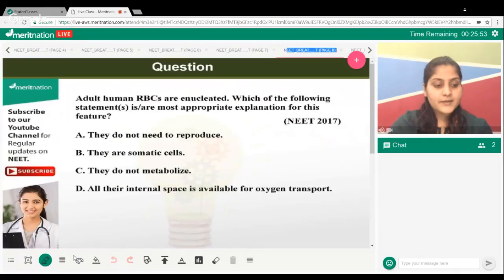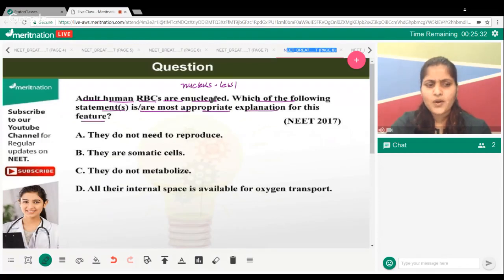Your time has begun. The question is asking, adult human RBCs are enucleated. Enucleated means they are nucleusless, there's no nucleus. Which of the following statements is or are the more appropriate explanation for this feature? Why do you think they do not have a nucleus? Do they hate the nucleus? Or maybe it's their duty, that they are not supposed to carry a nucleus upon maturation.